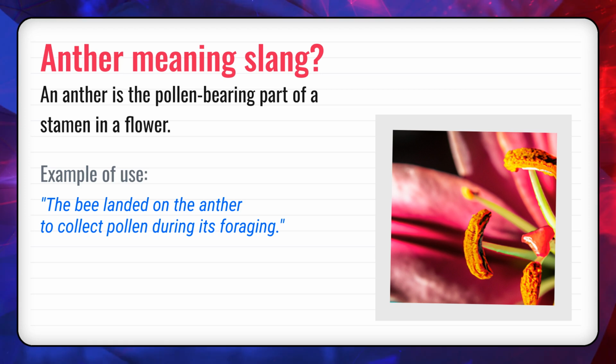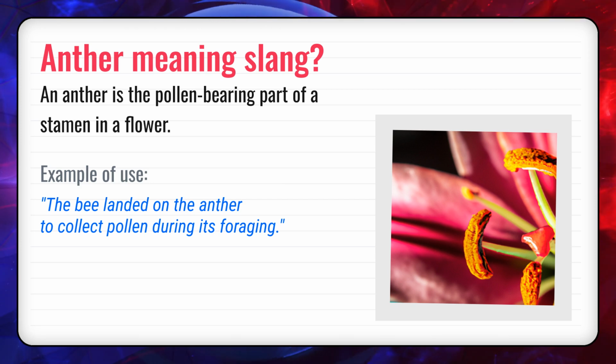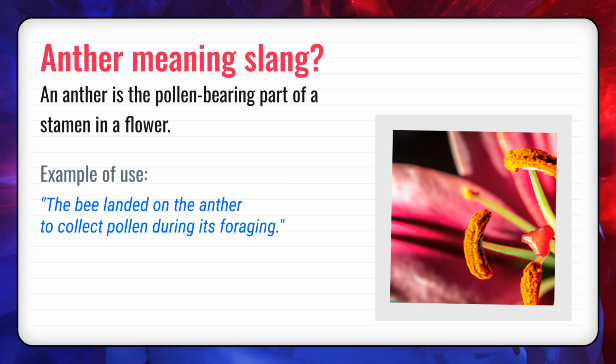Now let's talk about where this word comes from. Origin stories can be fascinating. Anther traces back to the Greek word anthos, meaning flower, recorded since the 17th century. Over time, it's been used by botanists and plant scientists. The word has carried through history and still shows up today in surprising ways.